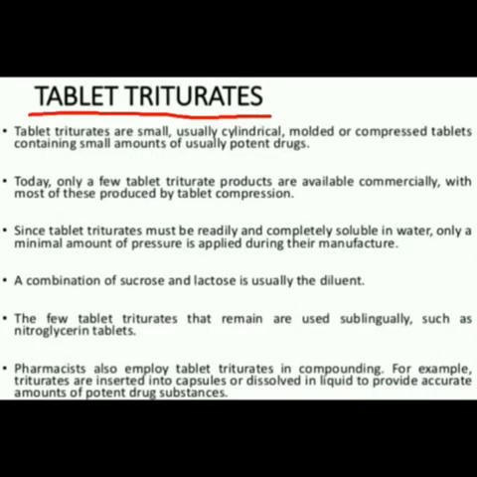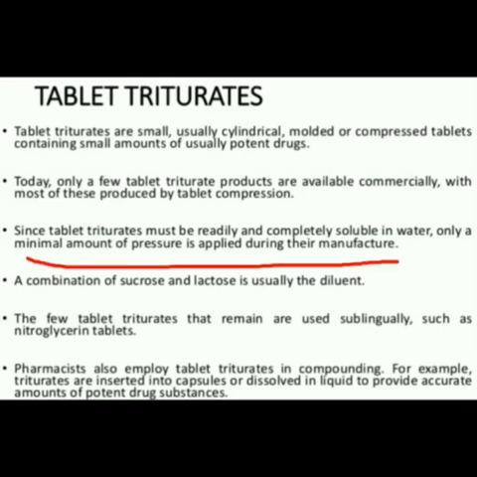Tablet triturates. Tablet triturates are small, usually cylindrical, molded or compressed tablets. Now we will see the difference between compressed tablets and molded tablets. In molded tablets the drugs are of a very thin nature, so these contain a small amount of drug. Basically, tablet triturates are used for potent drugs. Only a few tablet triturate products are available commercially, with most products made by tablet compression. Since tablet triturates must be readily and completely soluble in water, only a minimal amount of pressure is applied during their manufacture.